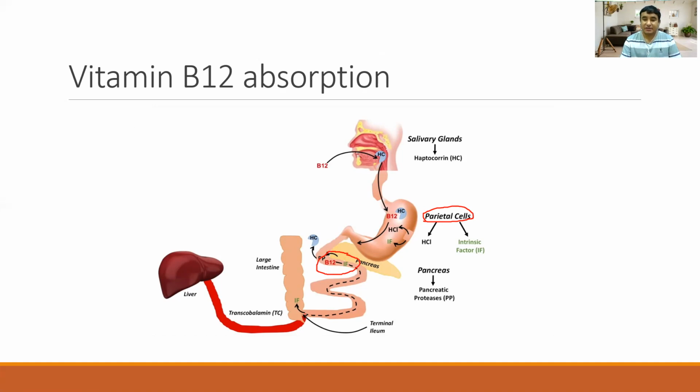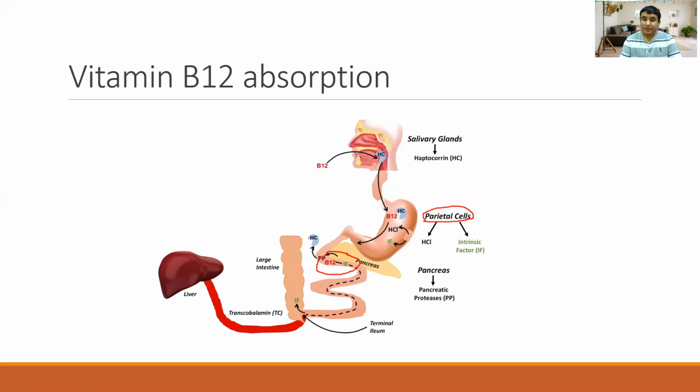The name of the receptor is cubilin, from where this complex gets absorbed into the circulation. So the factors required for vitamin B12 absorption are, first, the food source, usually meat or animal products. Second is the intrinsic factor. Third is the terminal ileum, from where vitamin B12 gets absorbed.